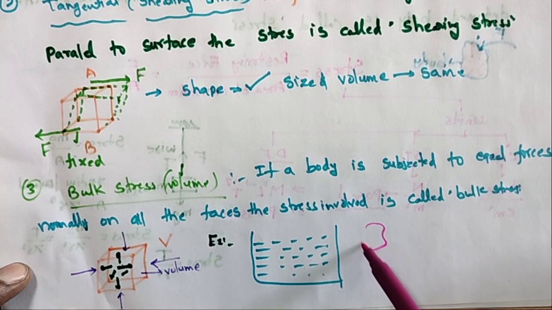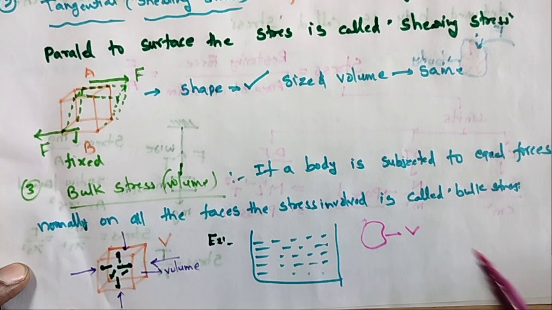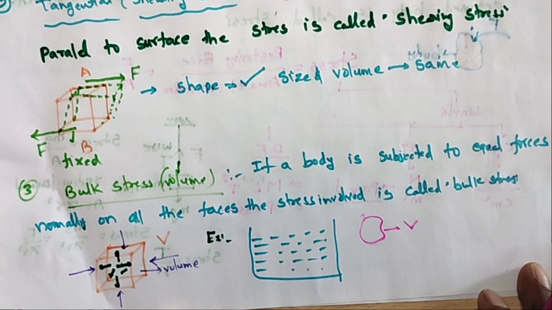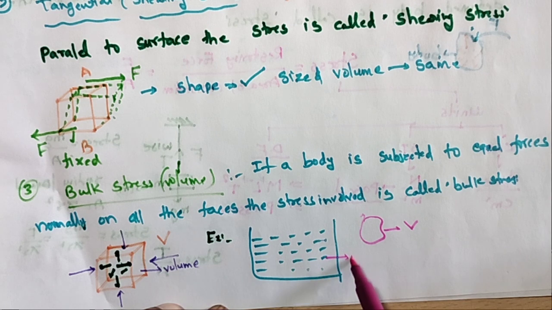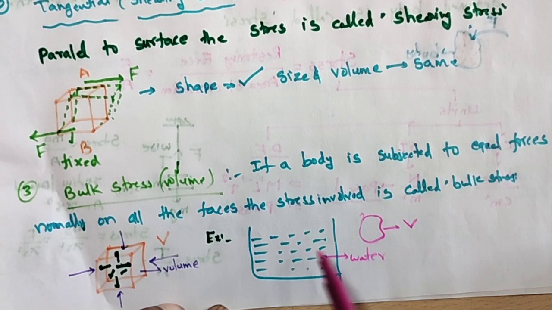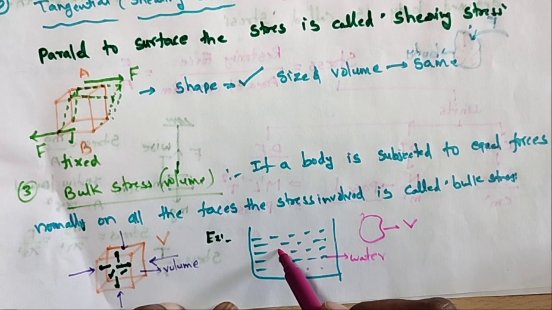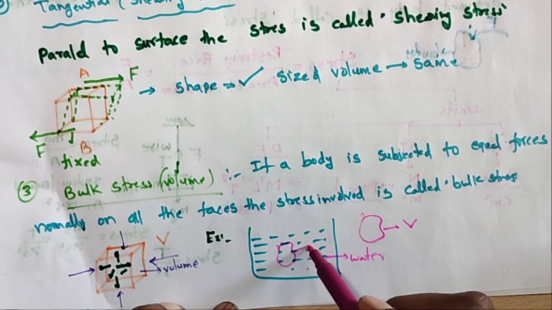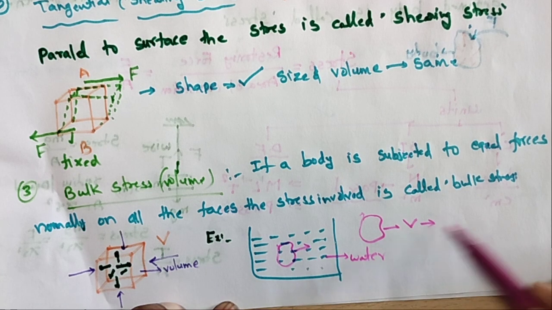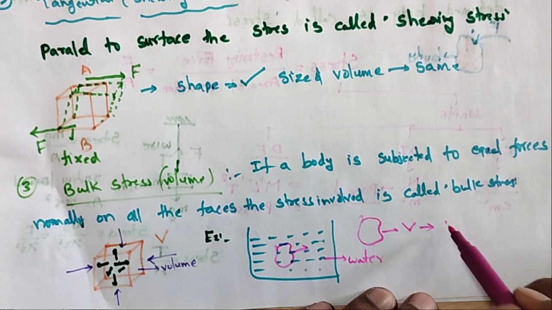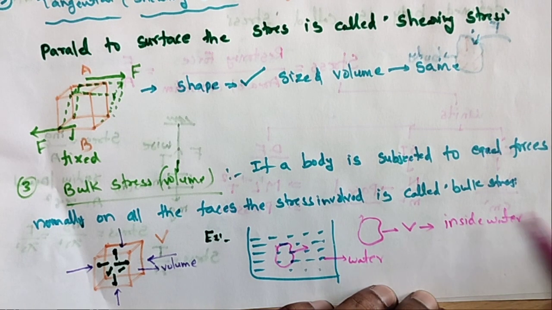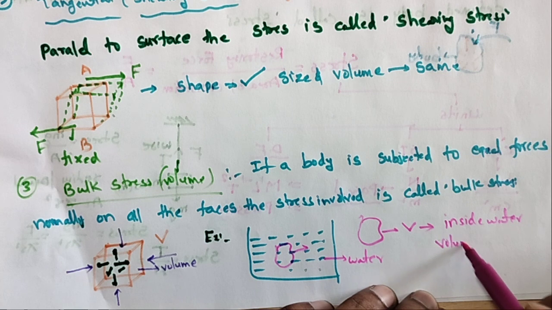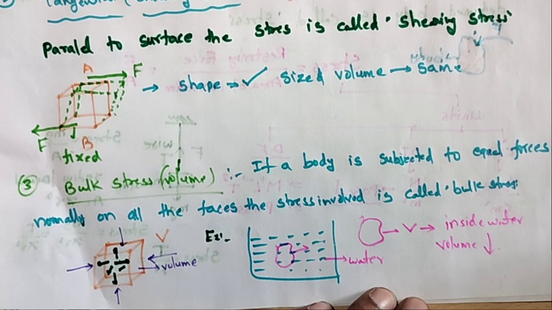This is the one object, initial volume V. This initial volume V is placed inside the water. What happens? Its volume will decrease. Inside water, the volume decreases.